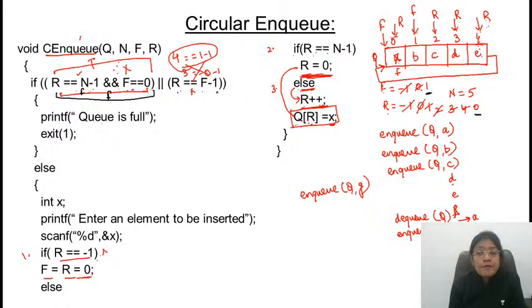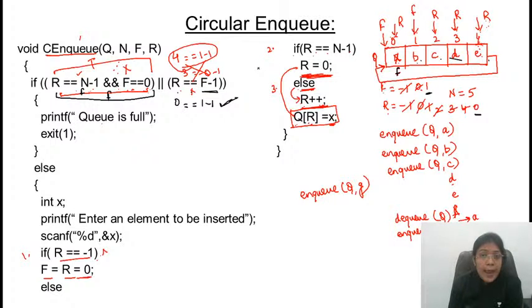Rear is equal to f minus 1. What is rear? Rear value is 0. Front की value क्या है? Front value is 1. 1 minus 1. Is this equal to rear? Yes, this is equal to rear. So this means that Q is full. You can observe here, last element is inserted here, then B, C, D, E, F. So this Q is full. So this is about circular NQ.